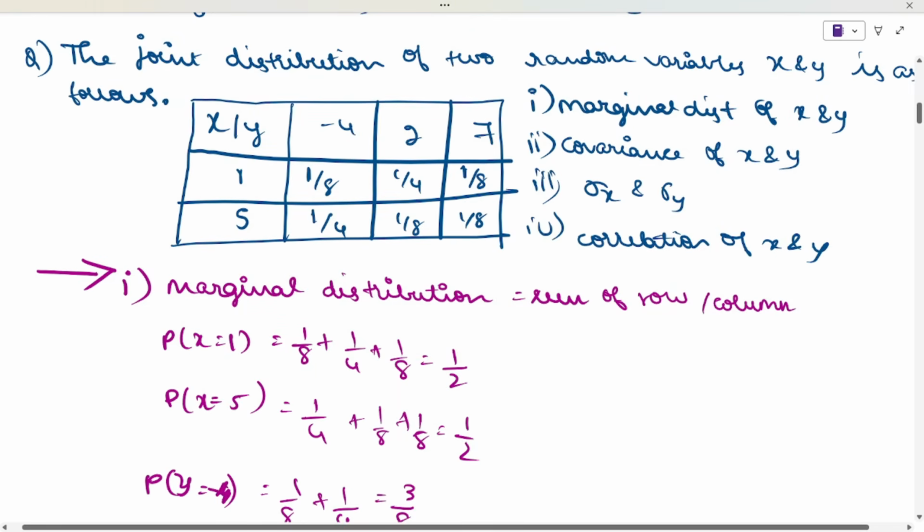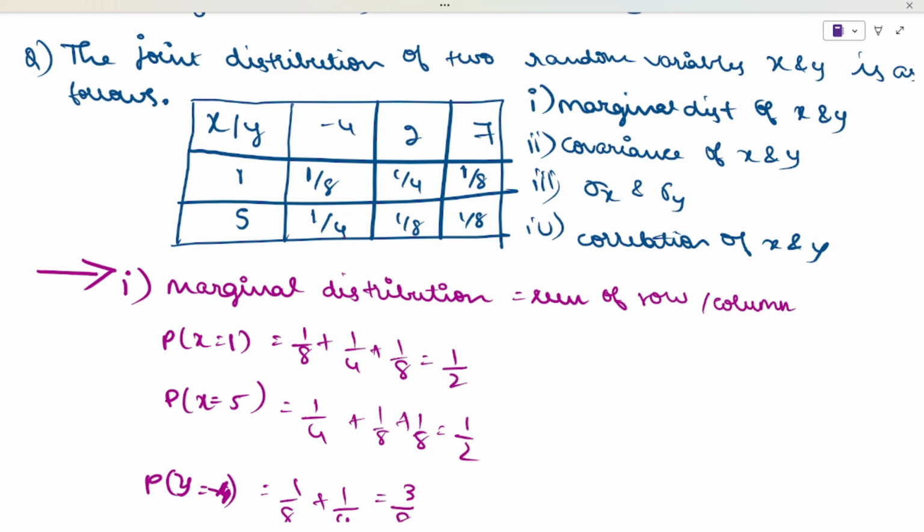If you see the joint distribution, here there is no need of a formula, but we need the covariance and correlation formulas. Here they have given a probability distribution table, with the x and y values and the probability values for it. Now they have asked to find the marginal distribution of x and y. If you want to find the marginal distribution of x and y, you want the sum of rows and columns. See, this is row and this is column, you want the sum of both.